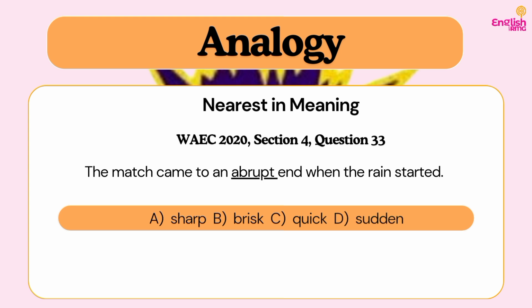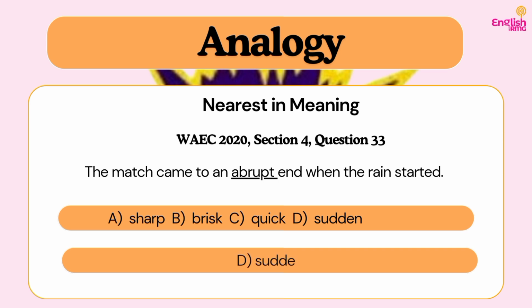So we have A, sharp. So are we going to say it came to a sharp end? B, brisk. C, quick. D, sudden. You might want to say it's a sharp end, but you know that sharp does not really work in that context. We don't use words like that in context. Do you understand? So you are going to say that the march came to a sudden end when the rain started. So our answer is what? D, sudden. That is, it had to end suddenly. Nobody planned for the rain, but it came suddenly, so we also have to what? Make a sudden decision.